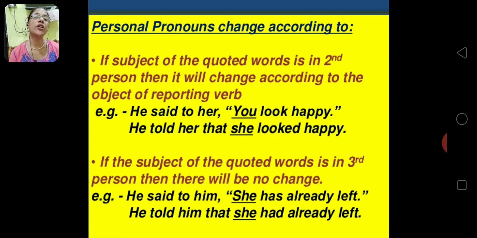If the subject of the quoted words is in third person, then there will be no change. It will remain as it is. So he said to him, "She has already left." He told him that she had already left. So other changes will take place. But the pronouns, how the changes will take place, please note down these rules which are written. Please note them down in your copy.